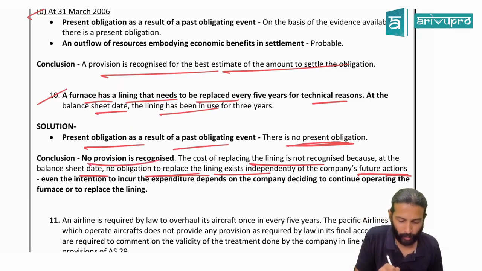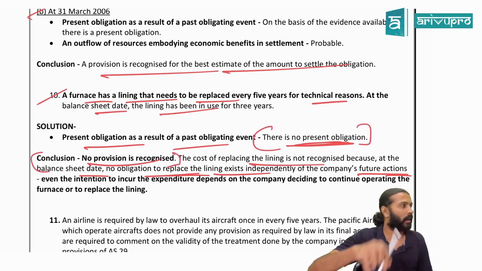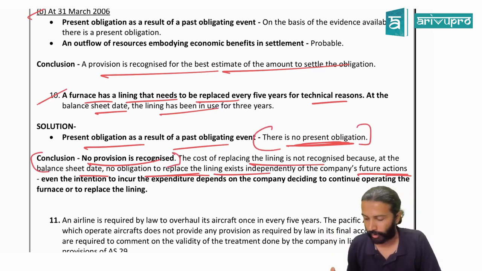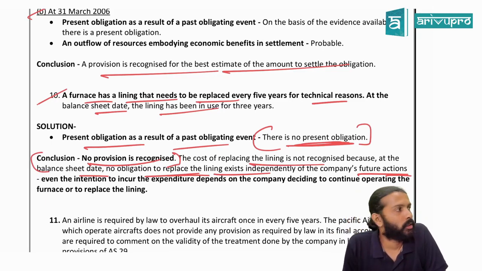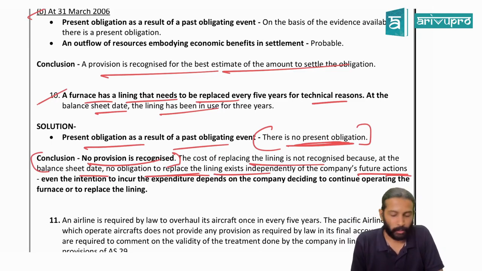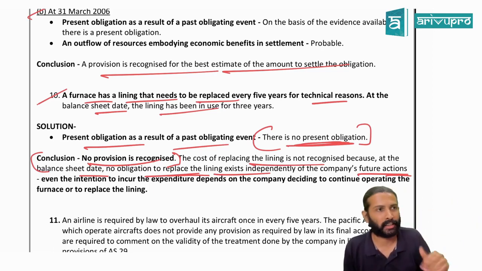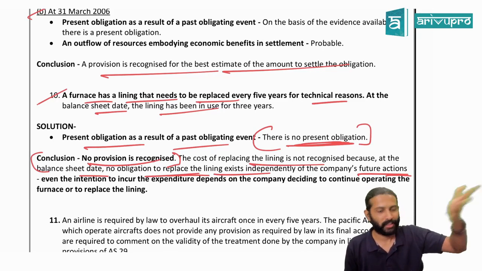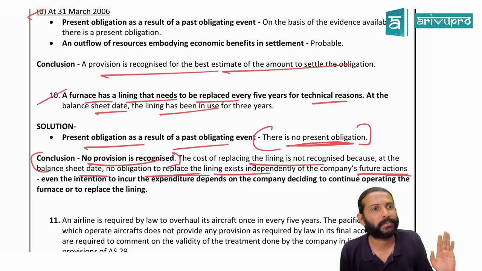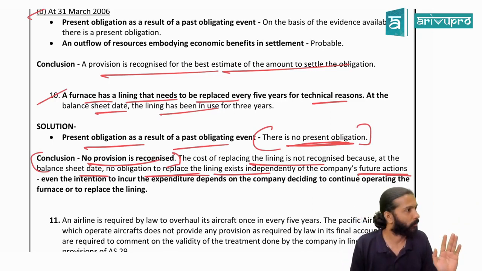No provision is required. Only underline this portion. That's all. This portion and this portion you underline. You write that present obligation in your own words. What will you write, sir? Here in the present case, company can avoid this expenditure by its future actions, like replacing that furnace. Can you write that much or you want me to write that? I think in one problem I already wrote that. Can you write it or you want me to write? It's okay. Manageable. All right.